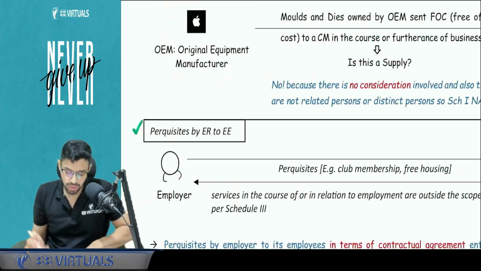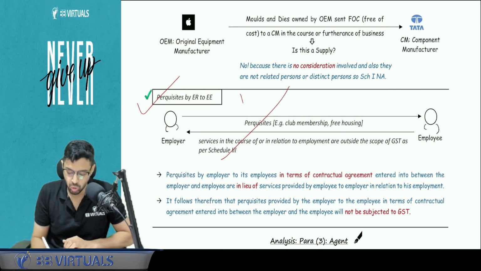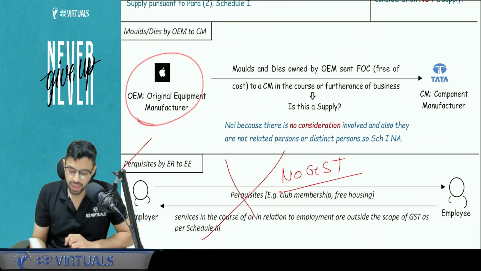Now, one more thing, perquisites I have already covered. Perquisites are a part of the salary contract, contractual obligation, so no GST here. Yes? Then, one small thing I will cover with respect to OEM and CM.